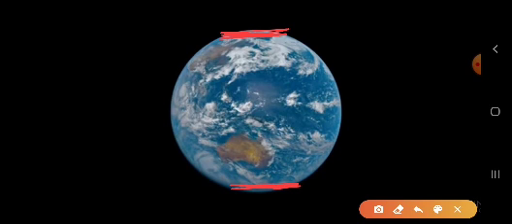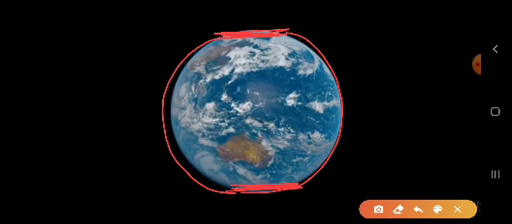Here in the picture we can see that the Earth is round in shape. It is round on both the sides, this side as well as this side, but it is somewhat flat at the center from top as well as at the bottom.